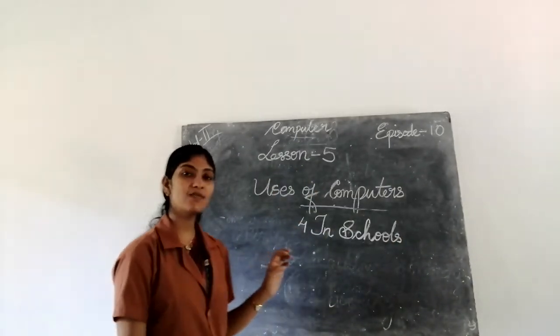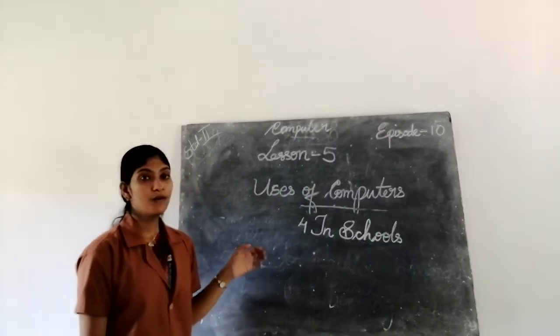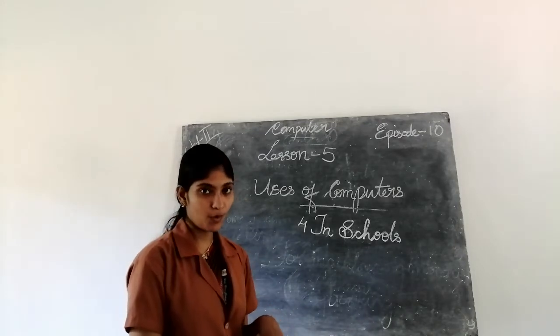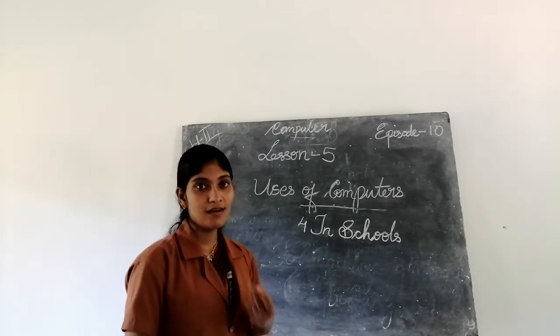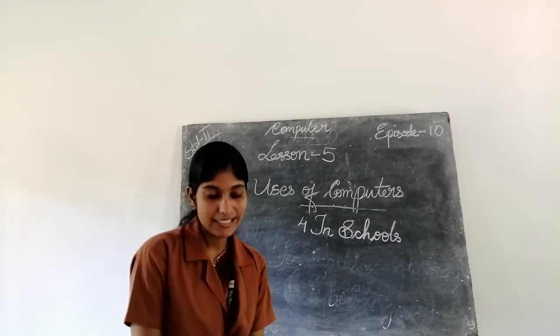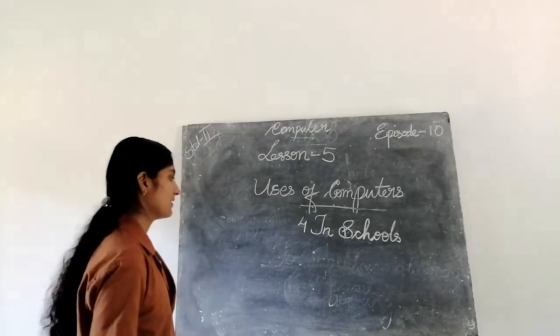So fourth place is where? In schools. So in schools, what are the uses? For preparing results, then making presentations. Teaching, preparing results and making presentations.